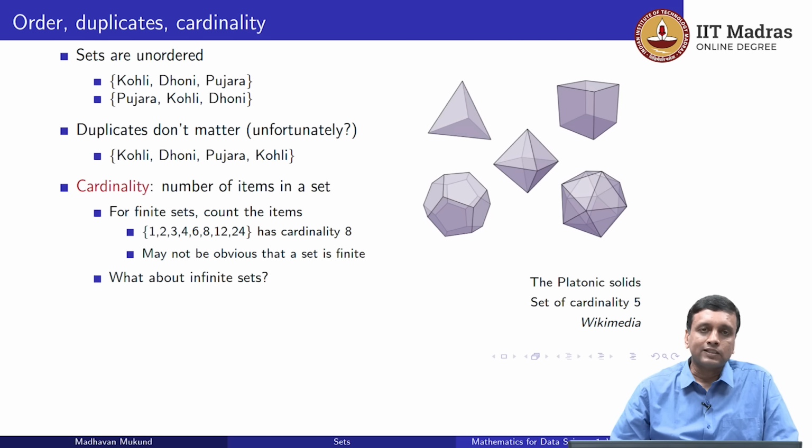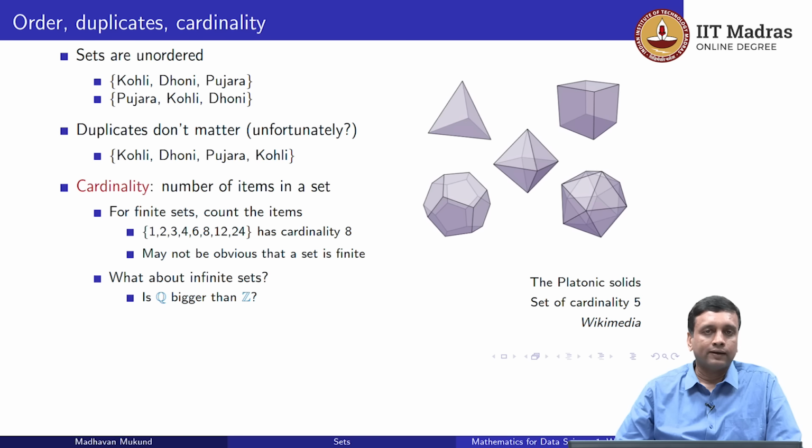Now cardinality is quite easy to determine for a finite set, but what about for an infinite set? Remember that we said that we wanted to go from integers to rational numbers because we wanted to talk about what happens when we divide 2 integers and the answer is not an integer. And it is clear to us from our discussion that integers were discrete. We can talk about a next number and a previous number. So there are gaps in the integers, and rational numbers were dense. Between any 2 rational numbers, there is another rational number. So intuitively, it seems like we are adding things to the integers to get rational numbers.